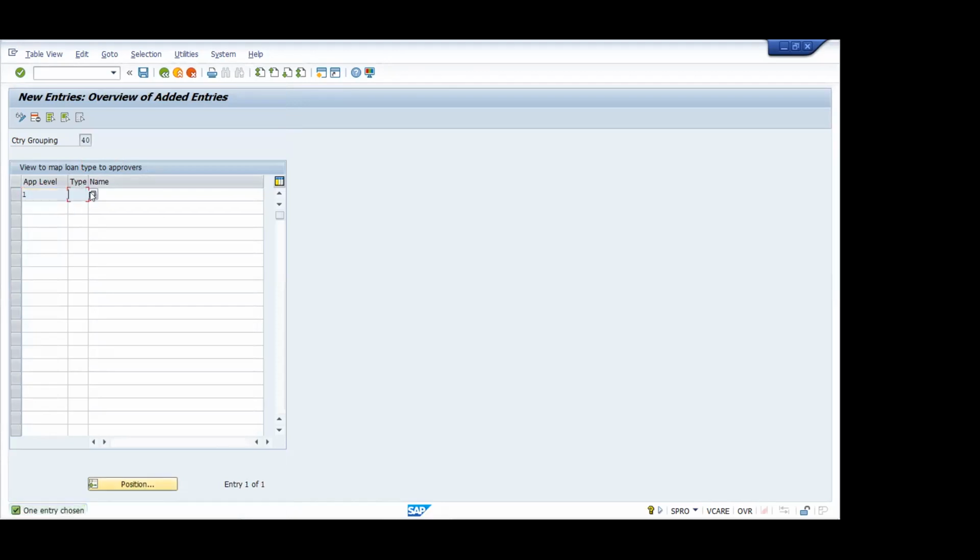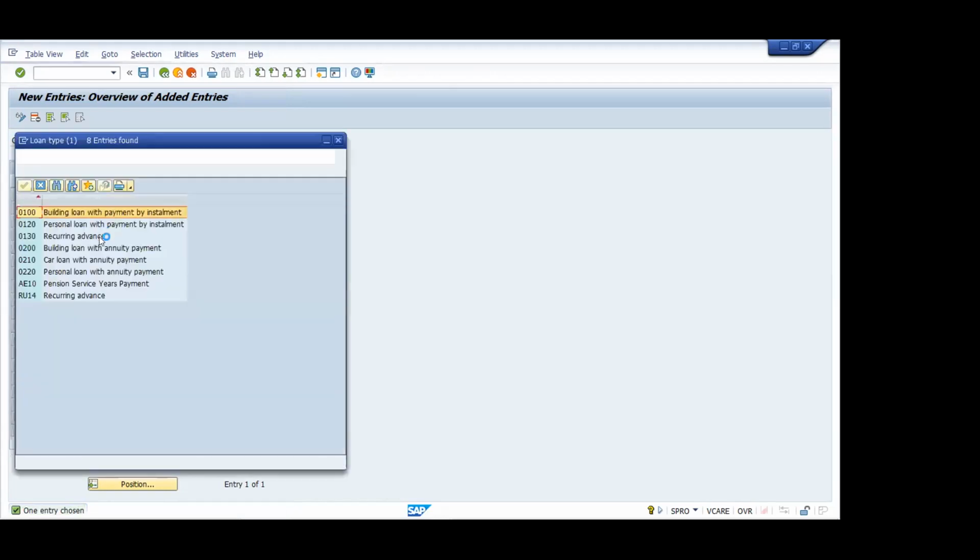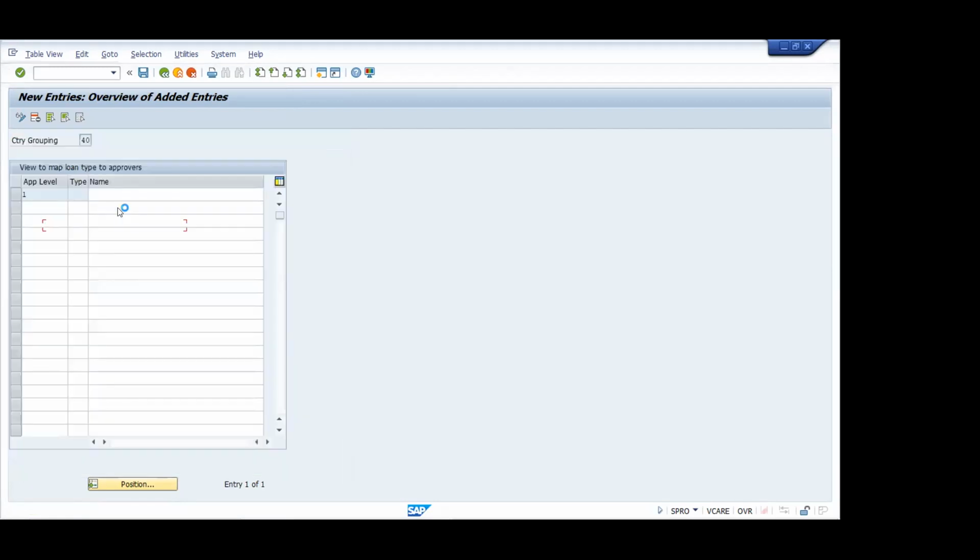Now in the type, in the name, go to the name. Second one, personal loan with payment by installment. Yes, you choose that. I think you have deleted again. Do it. Yeah, one second.